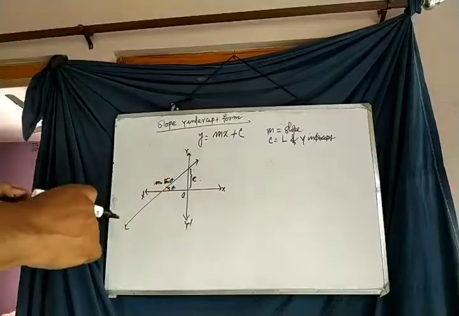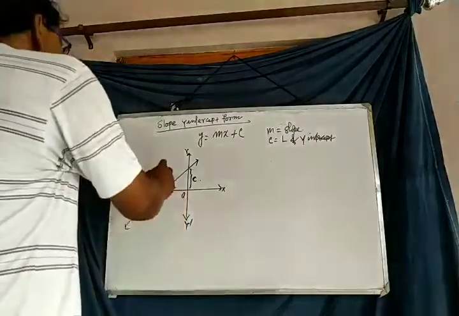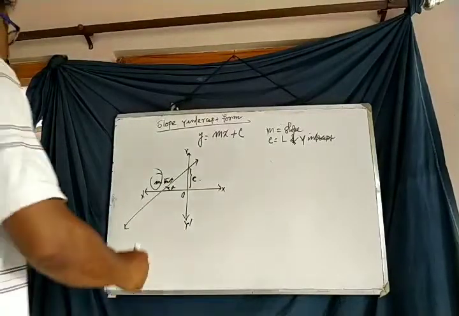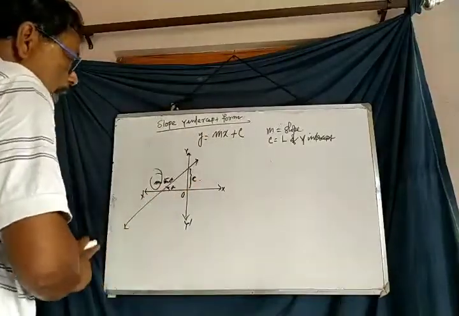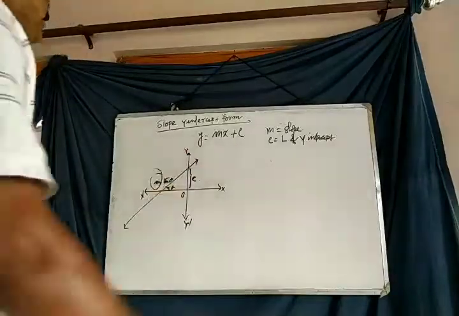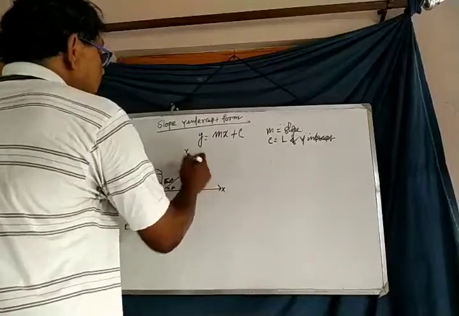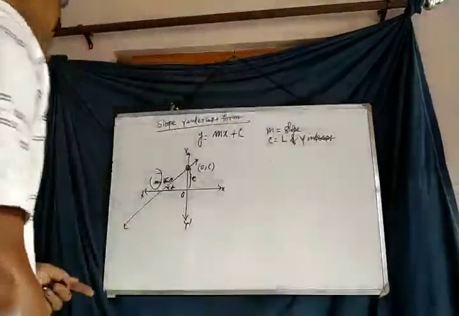Therefore, the slope m is equal to tan theta. That means m is the slope and the y-intercept is c. The straight line is the locus through which a point is passing. This is a particular position of the point. So the coordinates of this point are 0, c. Here the abscissa is 0 and the ordinate is c.